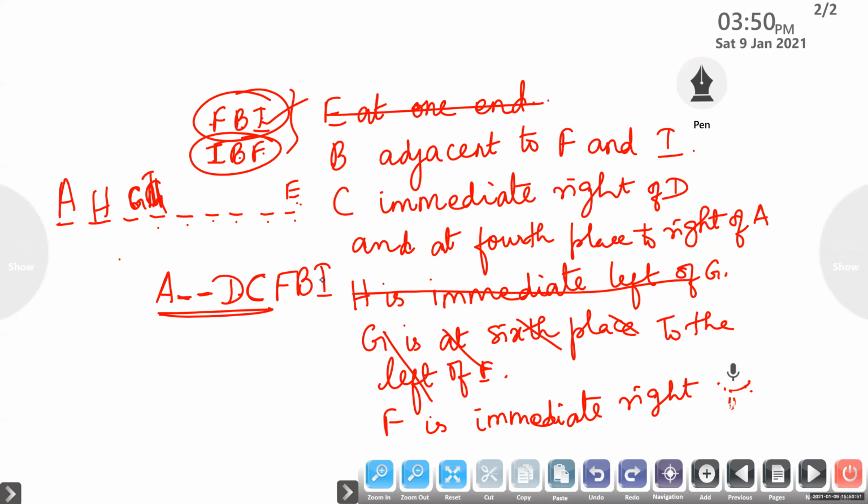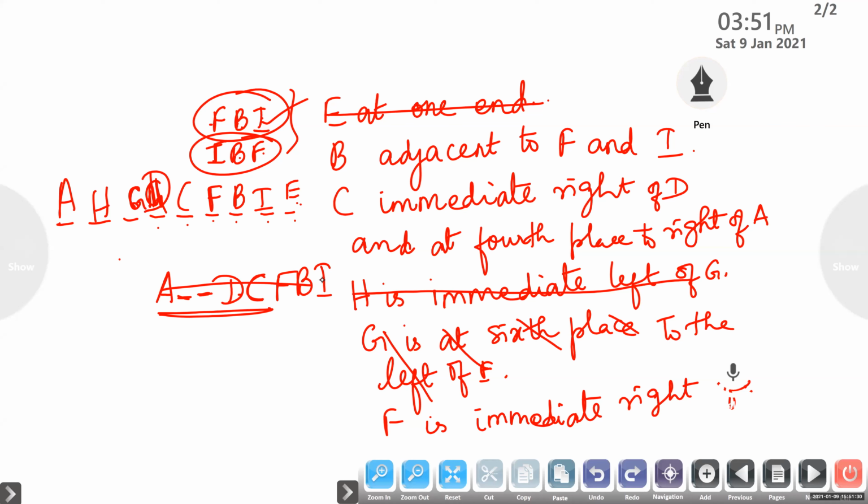They are all sitting in a row. E is at one end of the row. B is sitting adjacent to F and I. C is the immediate right of D. And C is at the fourth place to the right of A. Is it at the fourth place? 1, 2, 3, 4. Yes. H is to the immediate left of G. G is at the sixth place to the left of E. Okay, from here, it is at the sixth place to the left.